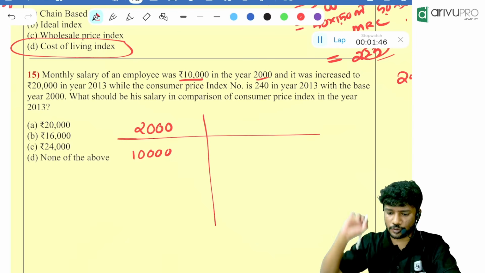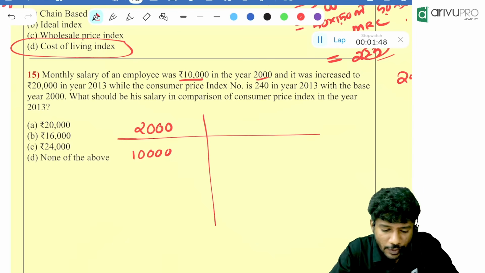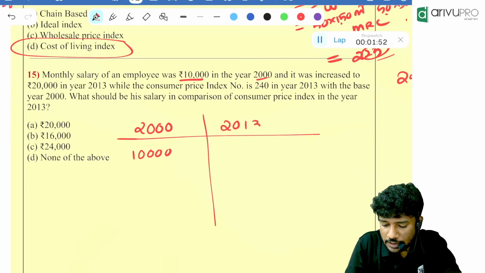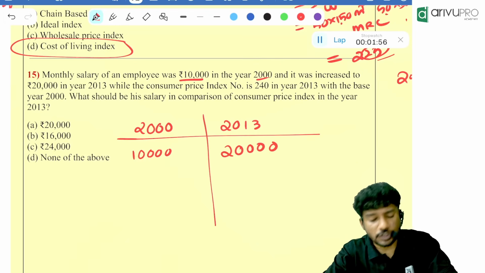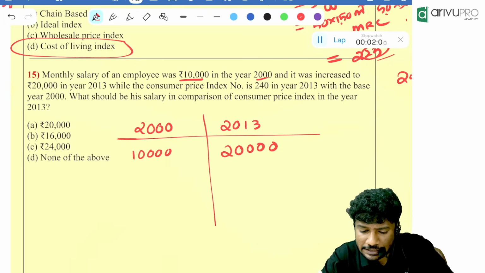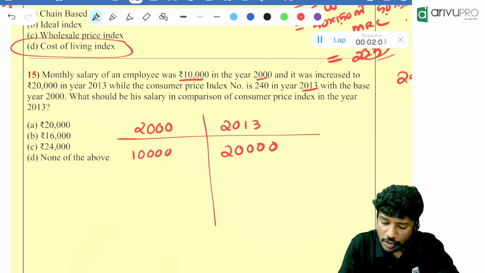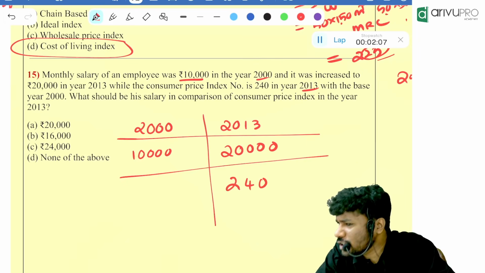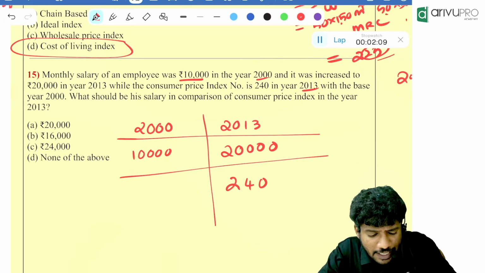Monthly salary is 10,000. It was increased to 20,000 in the year 2013. So 2013 is the year and the salary is how much? 20,000, while the consumer price index in the year 2013 is 240. So the index is also given as 240, with the base year 2000.